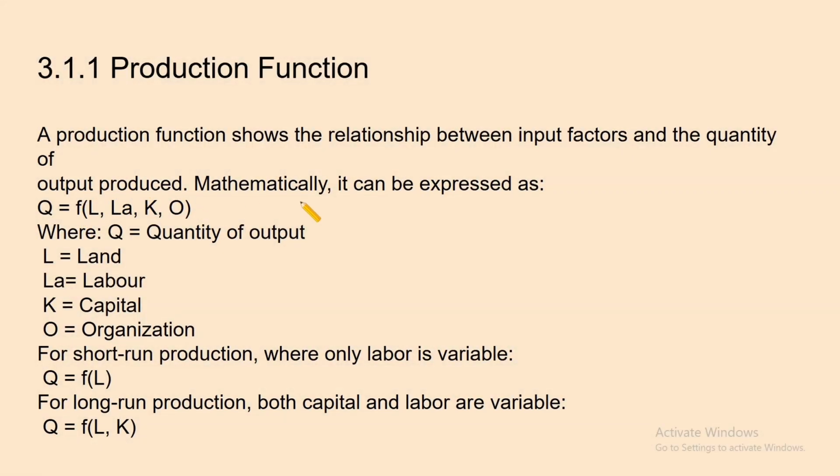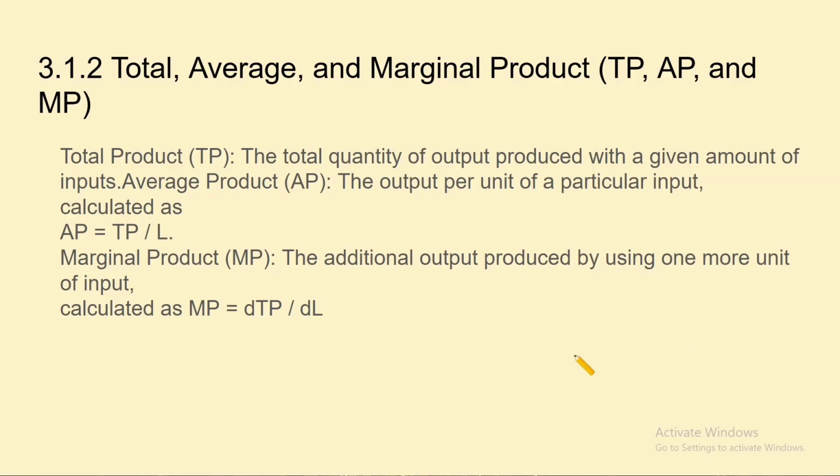A production function shows the relationship between input factors and the quantity of output produced. Mathematically, it can be expressed as Q equals a function of L, LA, K, O, where Q equals quantity of output, L equals land, LA equals labor, K equals capital, and O equals organization. For short-term production, where only labor is variable, Q equals F of L. For long-run production, both capital and labor are variable, so Q equals a function of L and K.